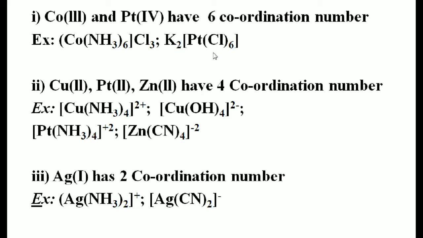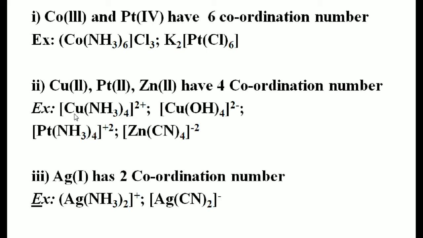Therefore students, in general, Co(III) complex compounds and Pt(IV) complex compounds can form a coordination number of 6. Similarly, Cu(II) complex compounds, Pt(II) complex compounds, and Zn(II) complex compounds can generally have a coordination number of 4. For example, [Cu(NH3)4]2+, [Cu(OH)4]2-, [Pt(NH3)4]2+, and [Zn(CN)4]2-. In all these examples, the coordination number is 4 only.